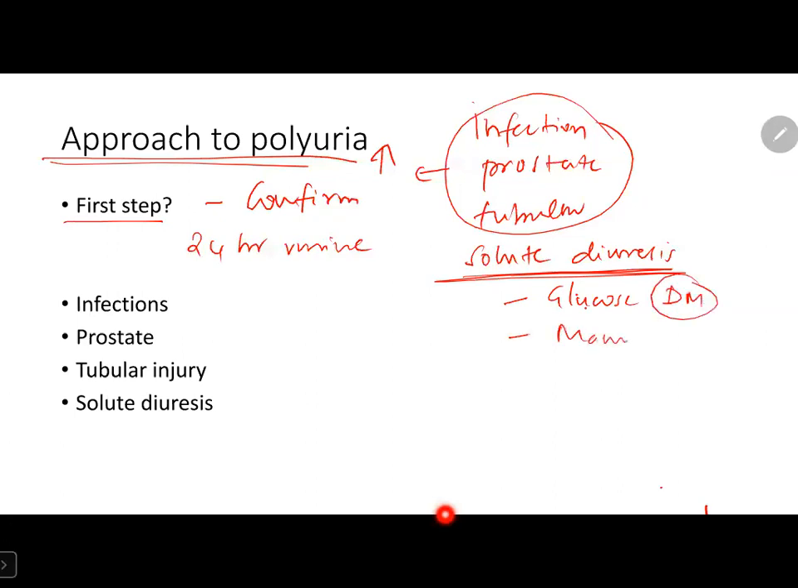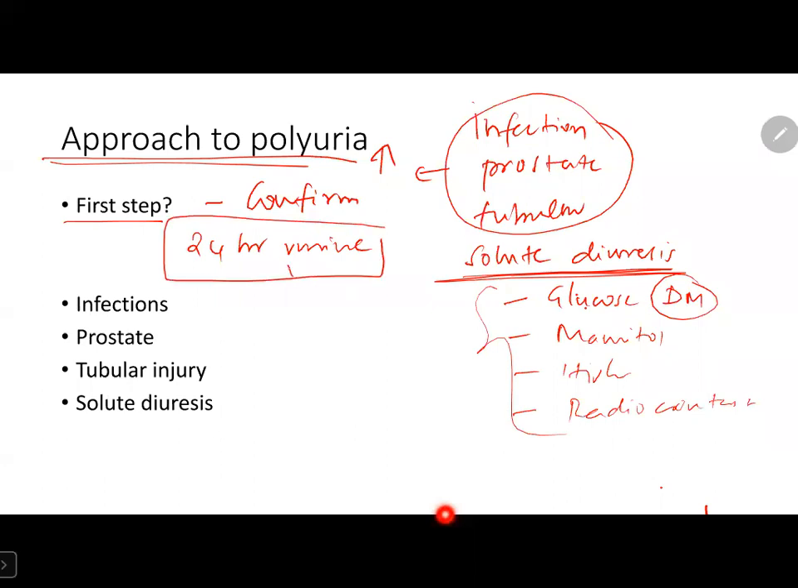Other causes are mannitol administration, high protein diet, or any radio contrast media injected recently. These can also cause diuresis. So now you have measured 24-hour urine volume. If this is surely above 50 ml per kg or grossly more than 3 liters, now we can evaluate the patient for polyuria. So what do we do now?